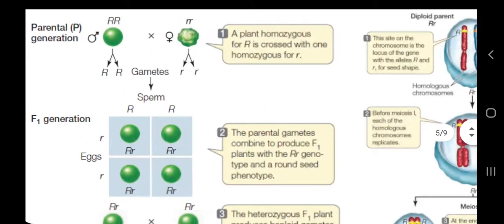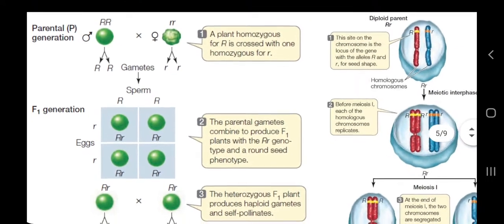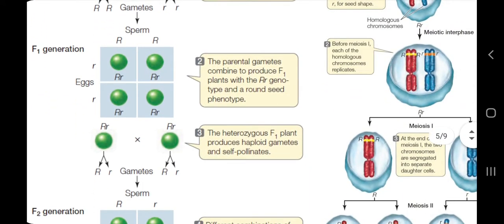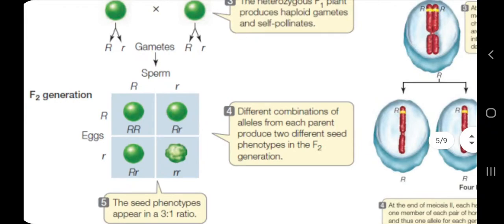And from here Mendel devised the law of dominance: in hybrid organisms, or organisms which have dissimilar pairs of alleles, the dominant trait is shown, and the recessive allele is not able to express itself in the F1 generation. Then after self pollination of the F1 generation, we get the F2 generation, in which there was a phenotypic ratio of 3:1 and a genotypic ratio of 1:1.